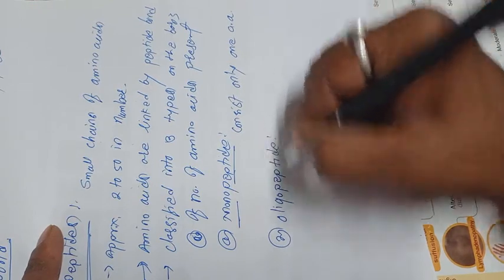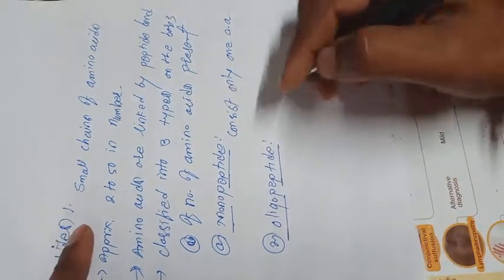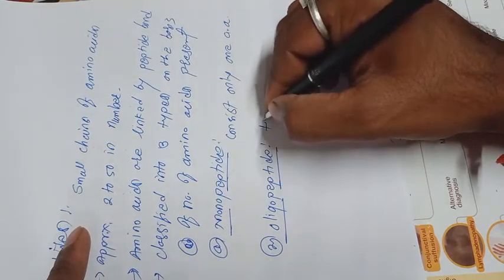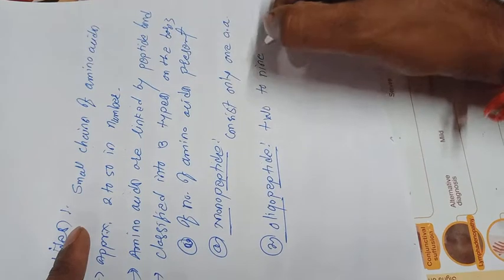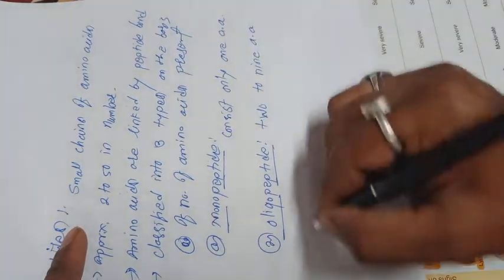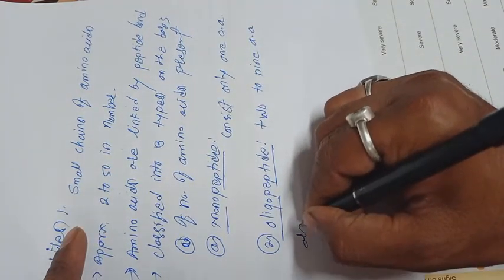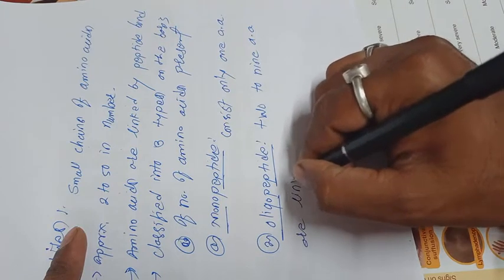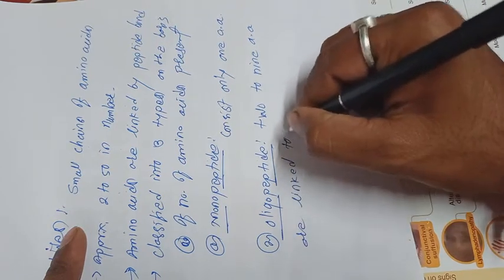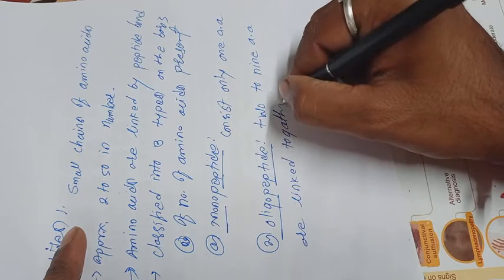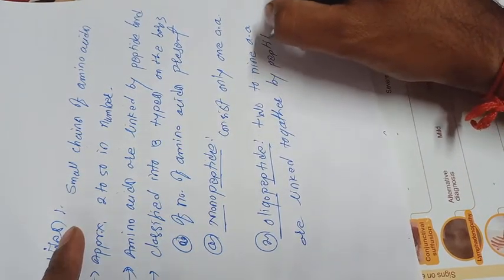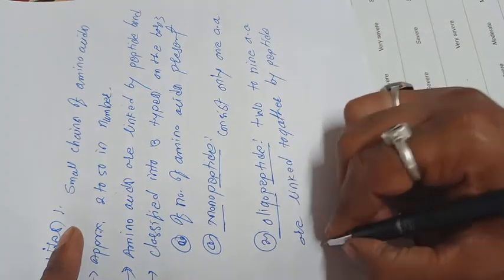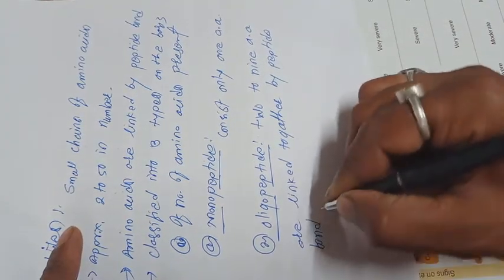Then the second one is the oligopeptide. Oligopeptide consists of 2 to 9 amino acids linked together by peptide bonds.